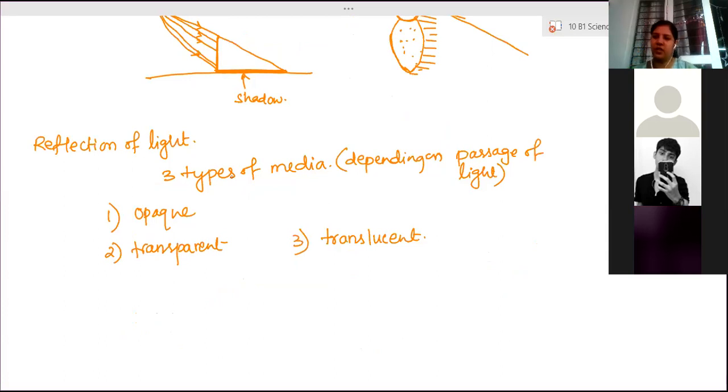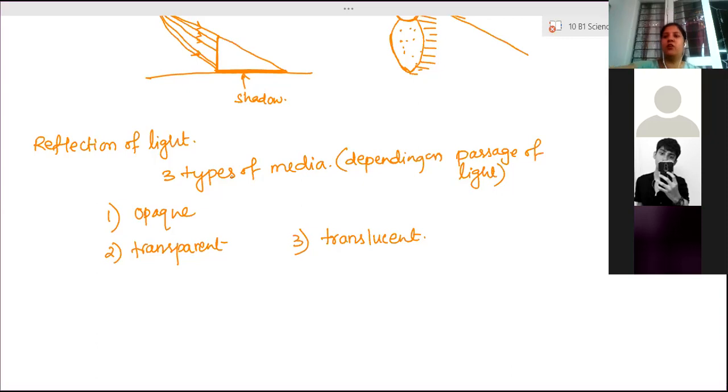Just like, if I see, I have a mobile right now. If light falls on this surface, the light will bounce back. It cannot pass through. How do we say that the light is not able to pass through? Because we are not able to see anything on the opposite side. If light can easily pass through, then we are able to see the other side, whatever object is present, because from that side the light is traveling towards us. So we are able to see.